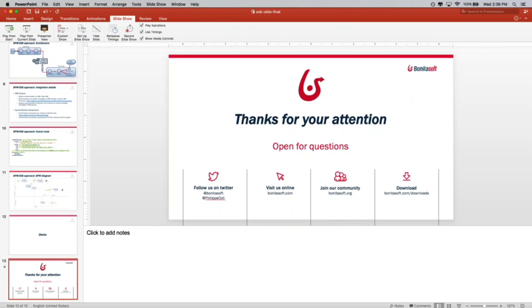So I have one question, which is, can you tell us more about the integration with JBoss Fuse or other ESB? As I said during the presentation, Apache Camel is the main component used by JBoss Fuse, as well as ActiveMQ. So basically, ActiveMQ and Apache Camel are the two main components used by JBoss Fuse.